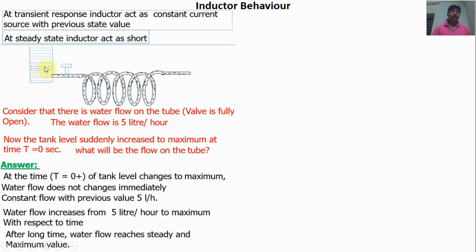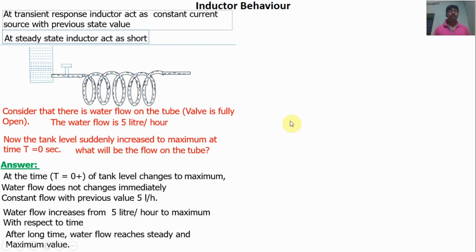At the time the inductor is connected with the DC source, the current flowing through the inductor will be constant and does not change immediately. The current flow value will be the previous state value, the previous current flow. That is why, in the transient response, the inductor acts as a constant current source. After a long time, the current flow through the inductor will be a steady value, so it acts as a short.